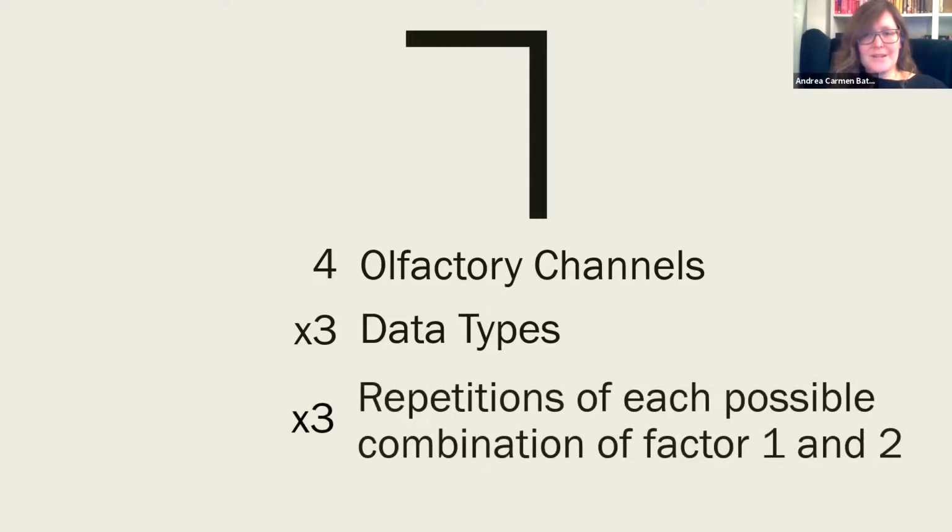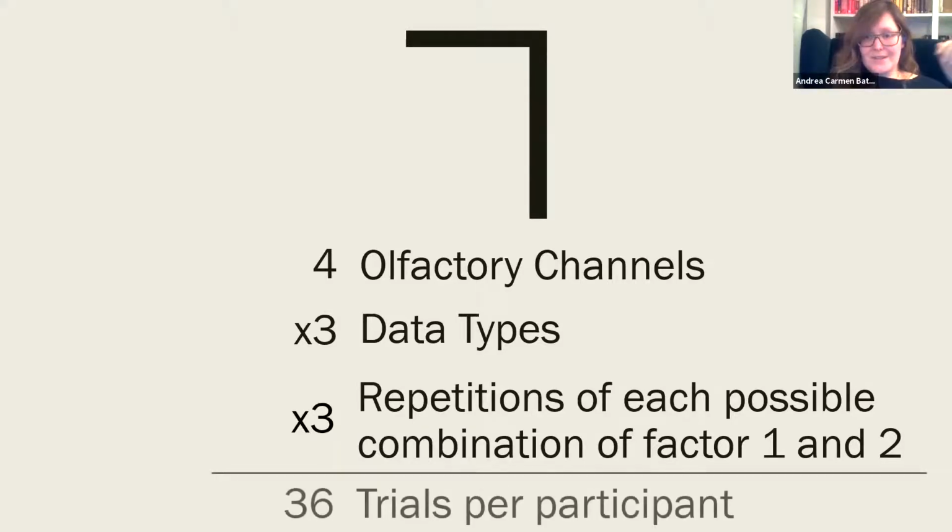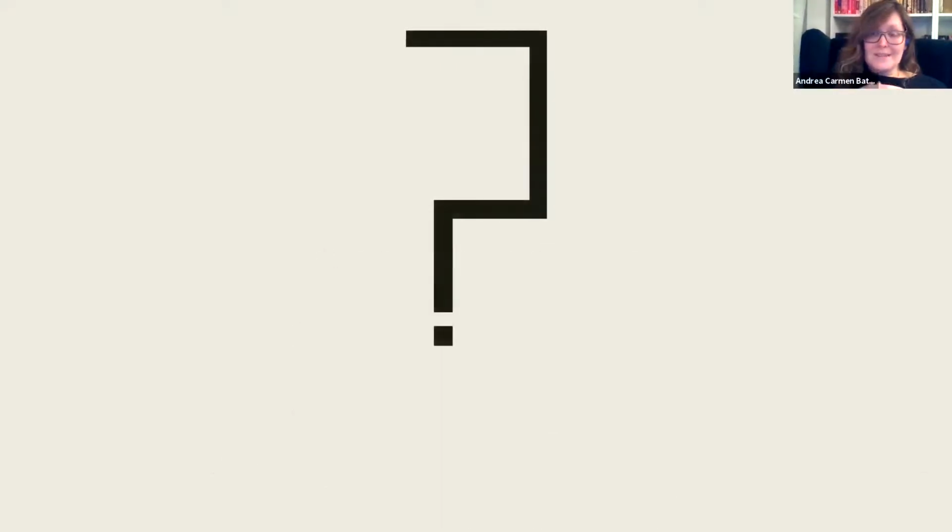And we wanted to repeat each trial that the user experienced several times to account for individual variations. So we have 36 trials per participant to answer our research question, which is namely how effective these channels are at conveying these types of information to the user.